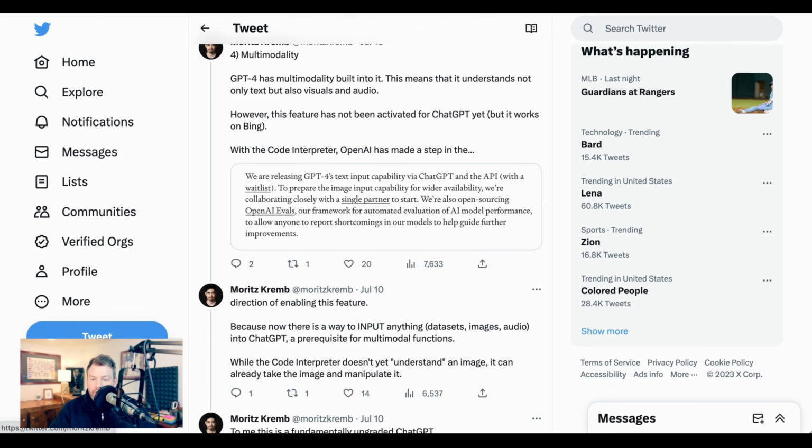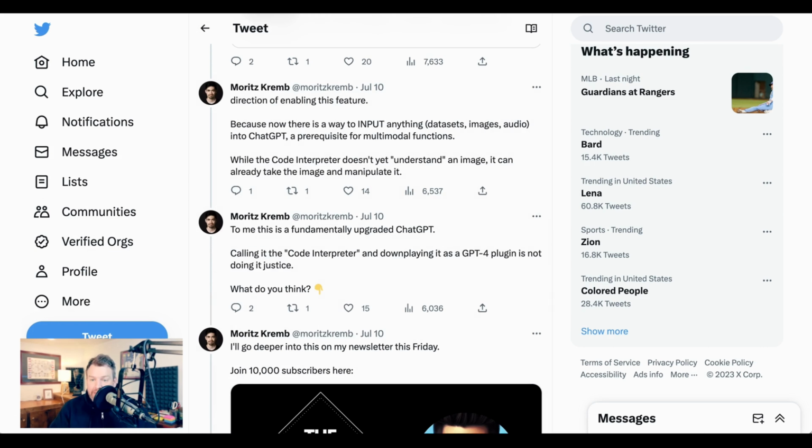With the code interpreter, OpenAI has made a step in the direction of enabling this feature, because now there is a way to input anything, datasets, images, audio, into ChatGPT, a prerequisite for multimodal functions. While the code interpreter doesn't yet understand an image, it can already take the image and manipulate it. To me, this is a fundamentally upgraded ChatGPT. Calling it the code interpreter and downplaying it as a GPT-4 plugin is not doing it justice.